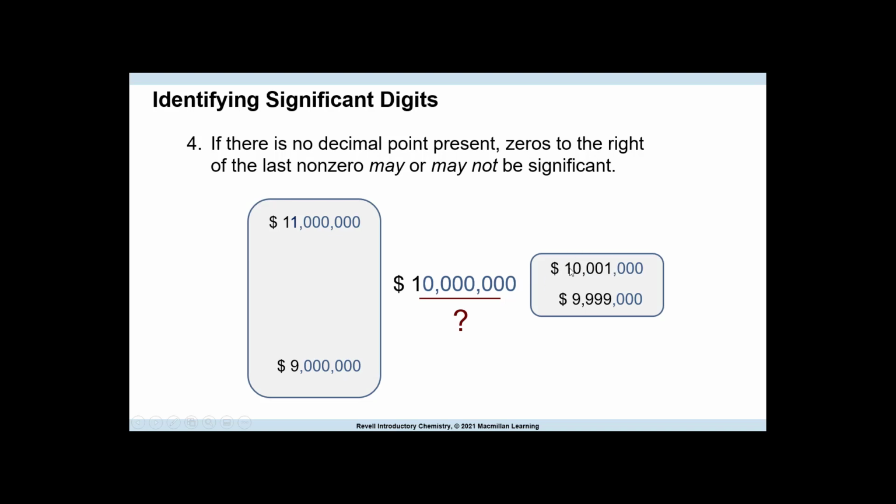5 significant figures because these zeros are sandwiched in between 2 digits that are not 0. And these are 4. So they may or may not be significant. You would need more information. But if you were given these values on a test, I would tell you this is 2, this is 1, this is 1, these are 5, and this is 4.